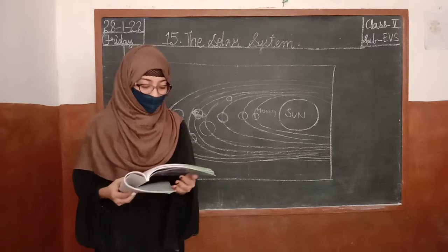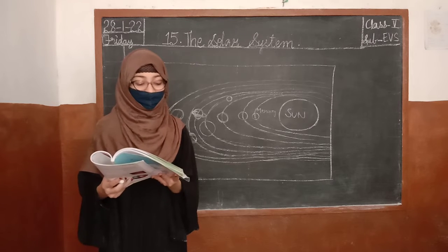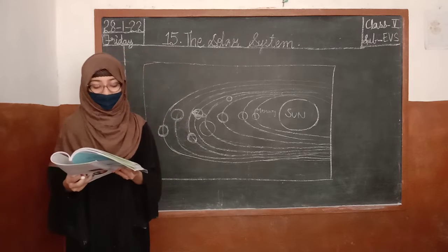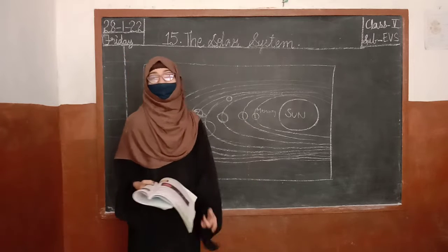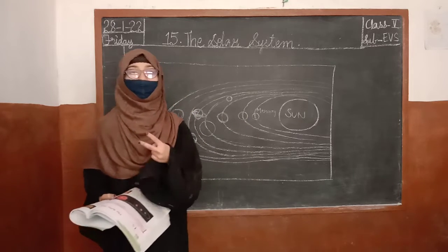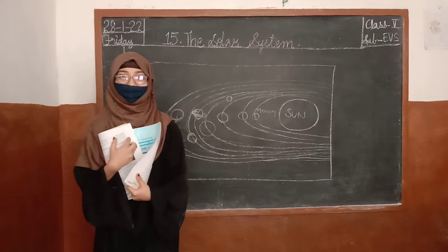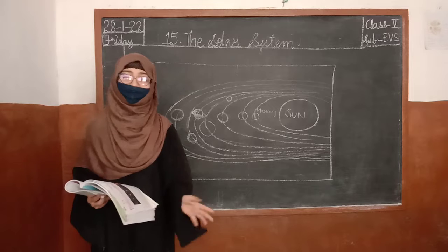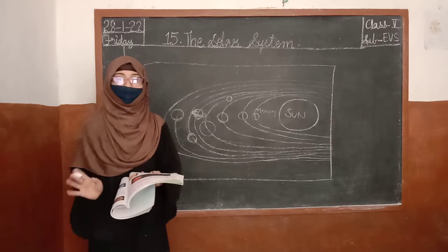Now, at the very center of the solar system is the sun. Without the sun, there would be no light, no warmth, no water, no plants, no animals, and no people on the earth. If there were no sun, there would be no light. Of course, there would be no warmth. From the sun, what do we get, children? We get warmth, right? If there is no sun, no plants, no animals, we can't live. So there would be no life.